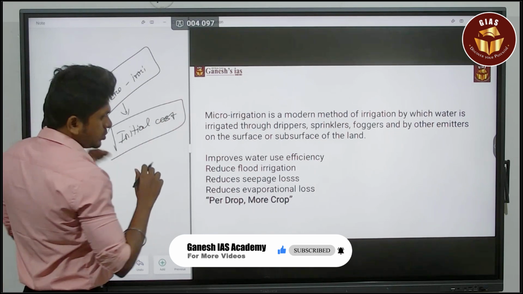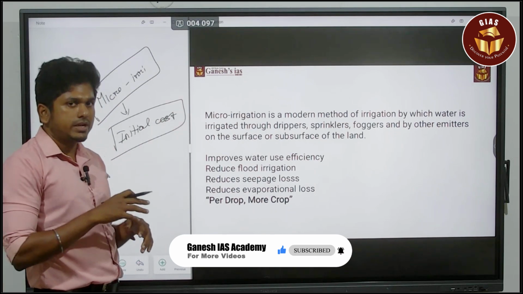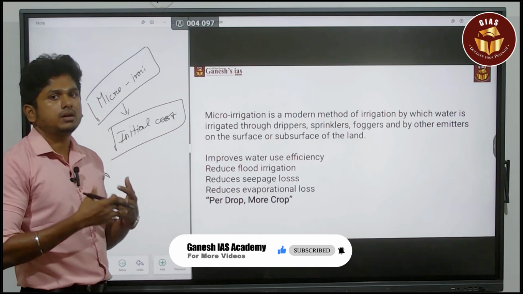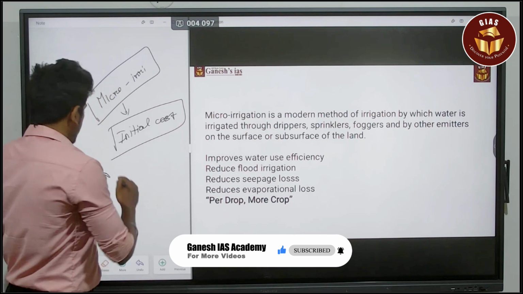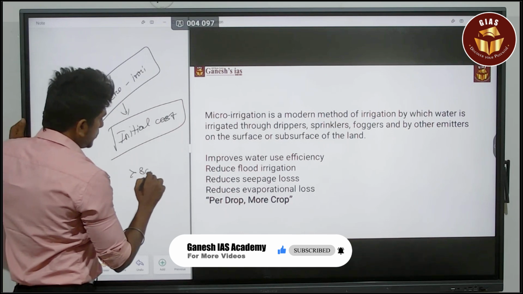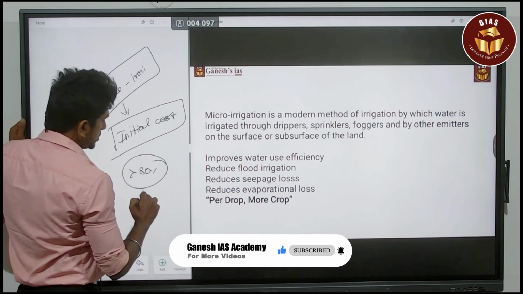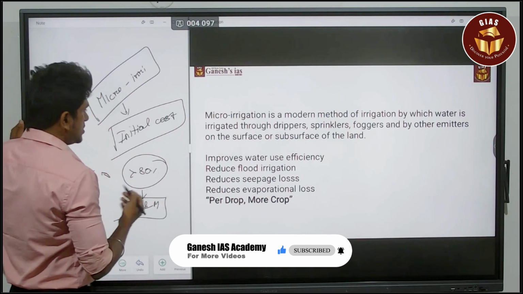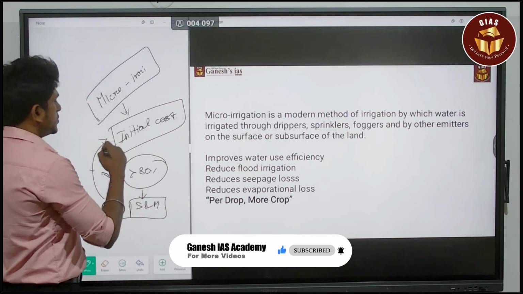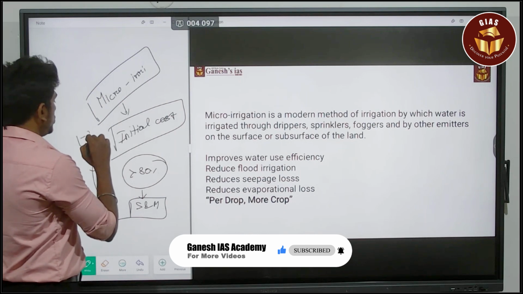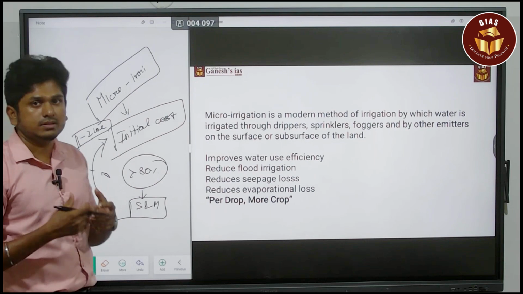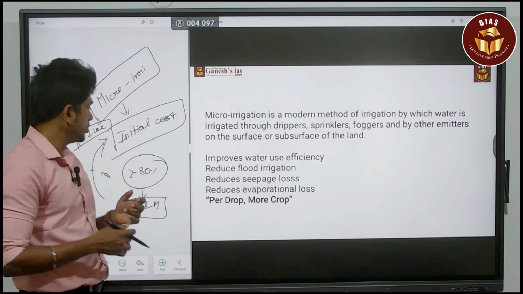To create sprinklers or drip irrigation, we need to spend a lot. In India, more than 80% of farmers are small and marginal farmers. In such a scenario, how will they spend 1 to 2 lakh rupees on their land? That is the major crisis.